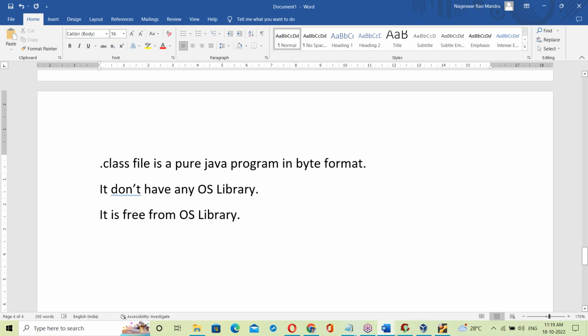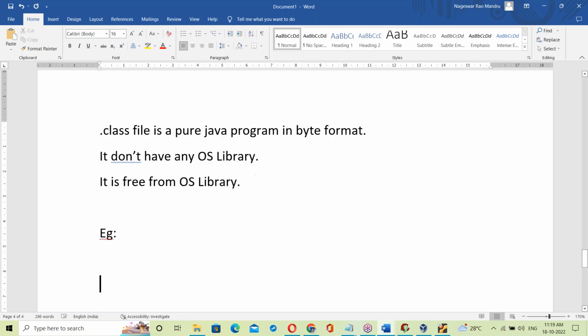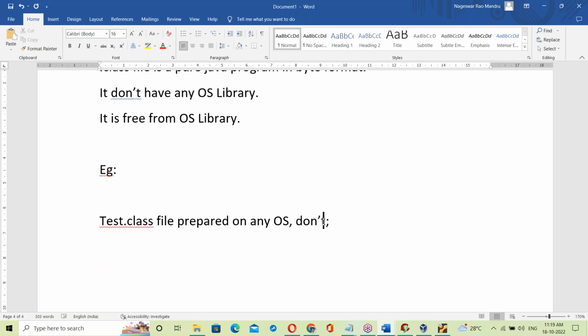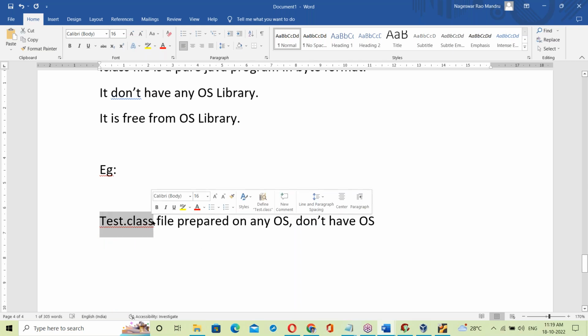Now, suppose for example, a test dot class file is prepared on any OS. It doesn't have OS library. The dot class file can be prepared on Windows OS or Linux OS or Unix OS or Mac OS.